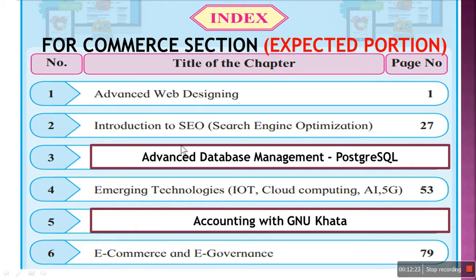So as per my knowledge, I think that chapter 1 and 4 and 6 may get repeated, maybe be same for both the sections. And chapter number 3, instead of JavaScript, they will put PostgreSQL, and instead of PHP, there will be accounting with GNU Khata, I think so. So still the commerce section textbook is not available. I'm guessing what can be the content of your commerce section. So one thing is clear, that advanced web designing is a confirmed chapter for commerce section textbook. So these all chapters may be there. Chapter number 1 is confirmed 100%, whereas other chapters we have to wait till the textbook arrives in the market.